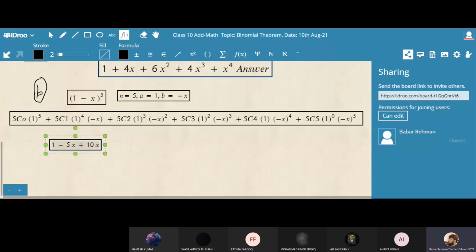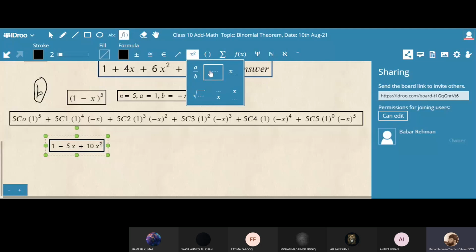Okay, the next one, 5C3. Definitely the value will come in negative. Use your calculator. Tell me what is 5C3? 10.